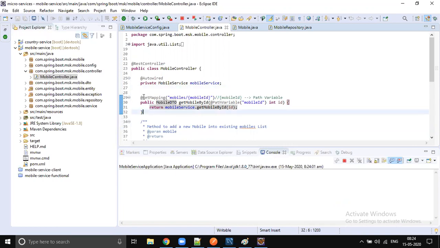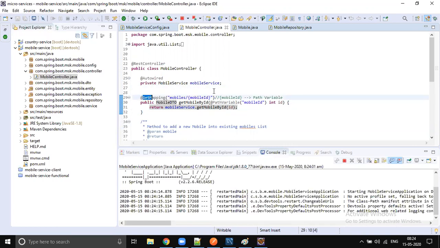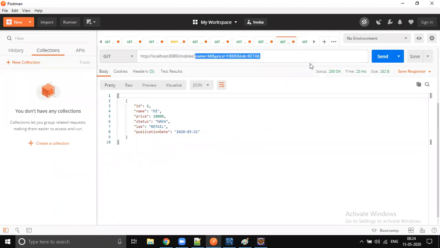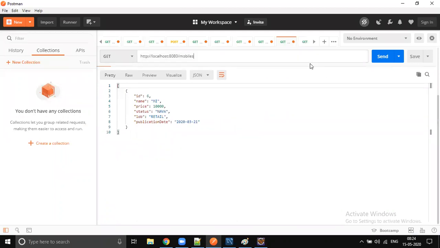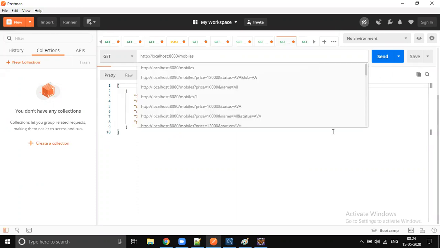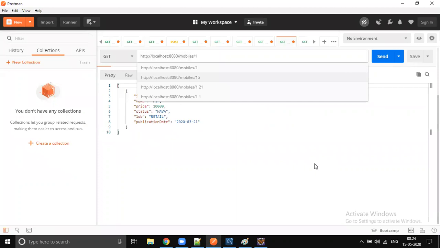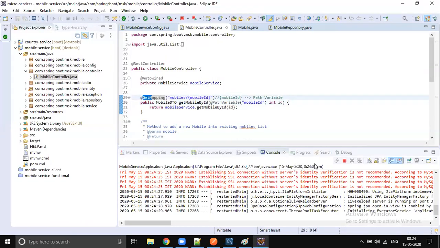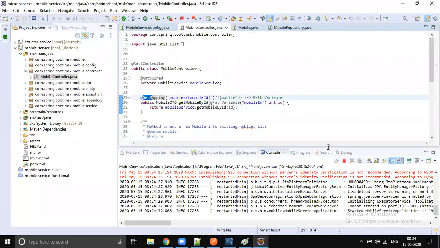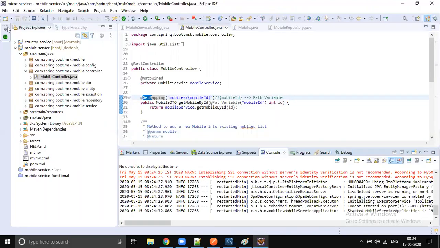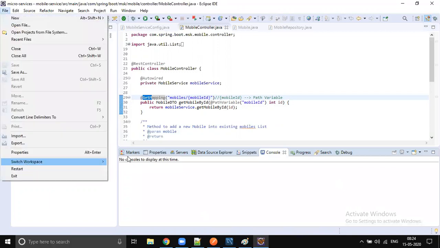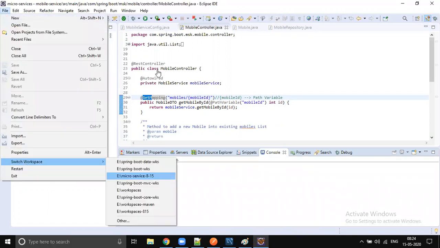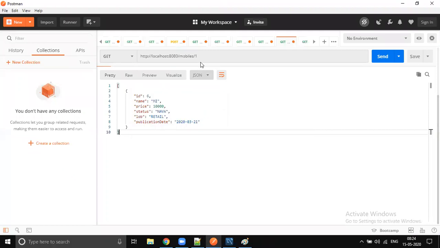When I hit it, it's going to be 8080 slash mobiles slash mobile ID. Sorry, it should be some number. Let's send this. Oh, sorry, it's the wrong workspace. They're connecting to the database. If I send the mobile ID, I can see some JSON data, right?